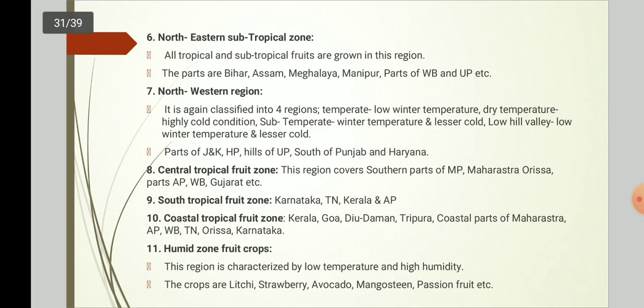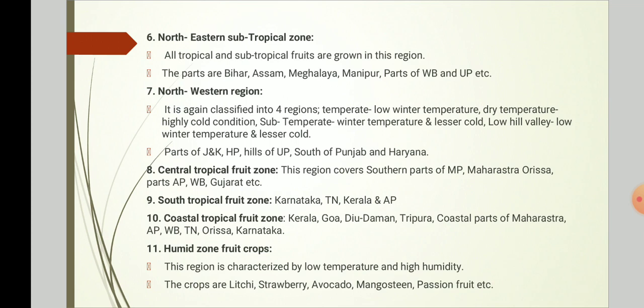Sixth is northeastern subtropical zone. All tropical and subtropical fruits are grown in this region. The parts of Bihar, Assam, Meghalaya, Manipur, parts of West Bengal and UP etc. Seventh, northwestern region. It is again classified into four regions: temperate, low winter temperature, dry temperature, highly cold conditions; subtemperate, winter temperature and lesser cold; low hilly valley, low winter temperature and lesser cold. Parts of Jammu and Kashmir, Himachal Pradesh, hills of Uttar Pradesh, south of Punjab and Haryana.